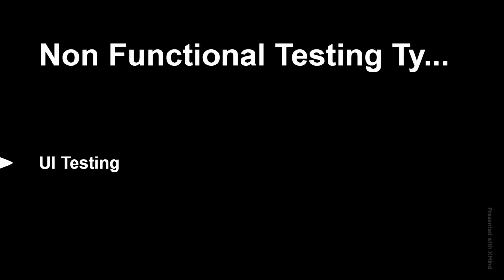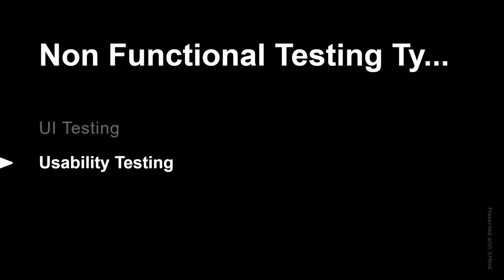So what is our next non-functional testing type here? That is usability testing. Usability testing is a process of checking whether our application is easily understandable and operable by the end user or customer or not. As an end user or customer, if I am using some Gmail application, it should be in a way that everyone can use and everyone can understand. That testing is called usability testing.